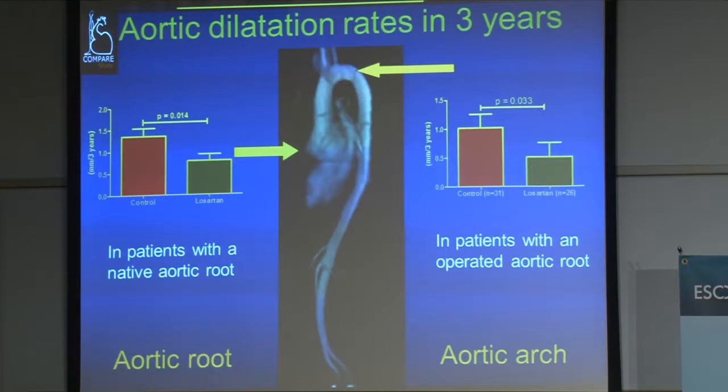So after 3 years of follow-up, we could see a significant difference in aortic root dilatation rate in patients using Losartan compared with patients with no additional treatment. And that was only, of course, in patients with still a native aortic root. But we could also see in patients with an already operated aortic root a significant difference between controls and those using Losartan in the trajectory just beyond the aortic root, the ascending aorta and the aortic arch, which you can see here. We could not show additional effects here in the remainder of the aorta.